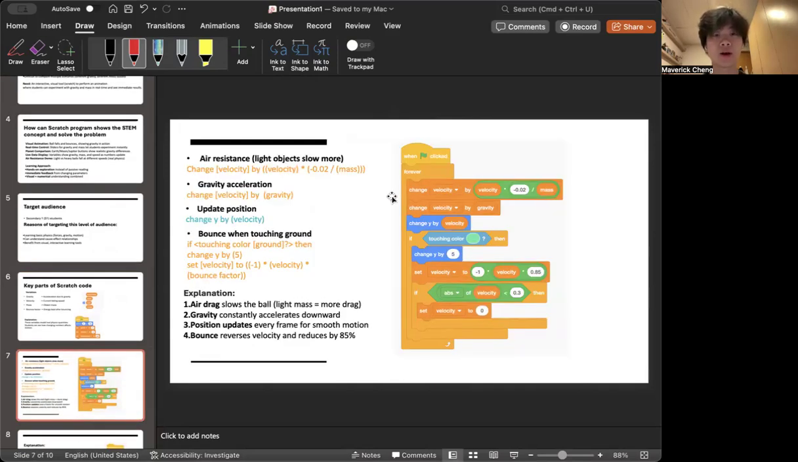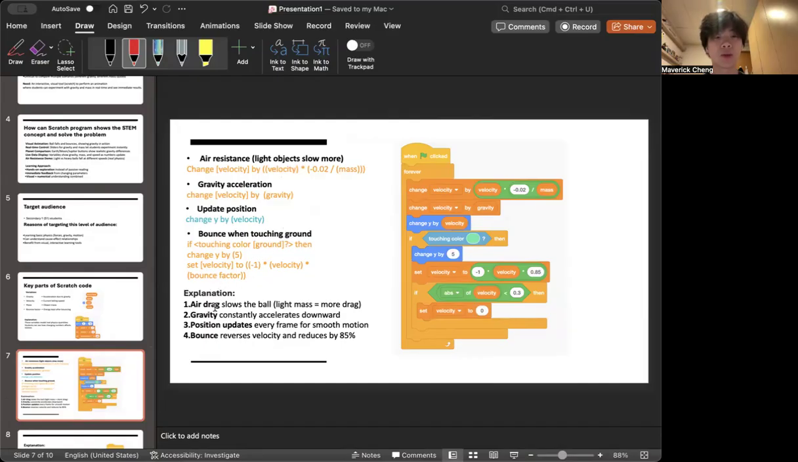The forever loop has several parts. The first part is the air resistance, which shows that the light object slows more. The second part is the gravity acceleration, the third part is update position, and the last part is bounce when touching the ground.